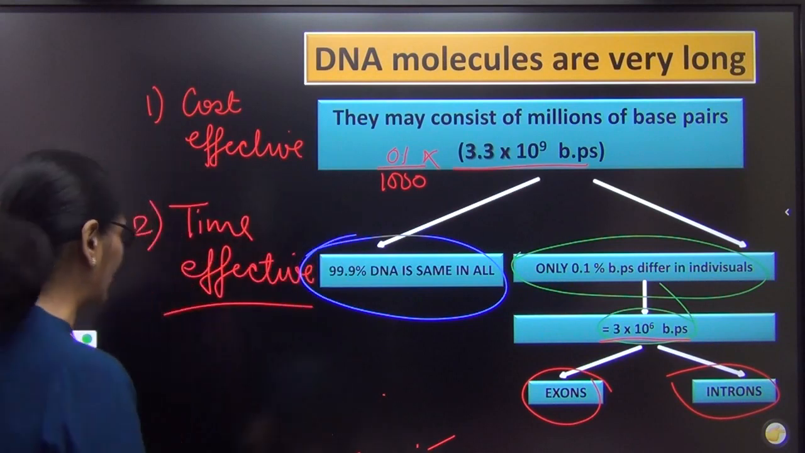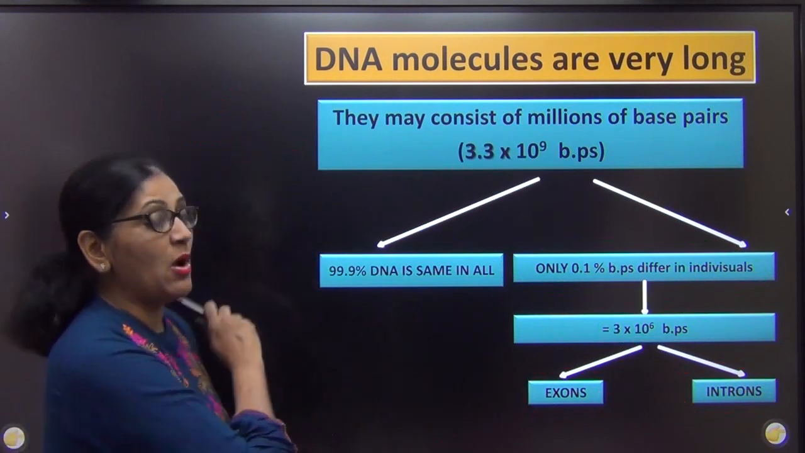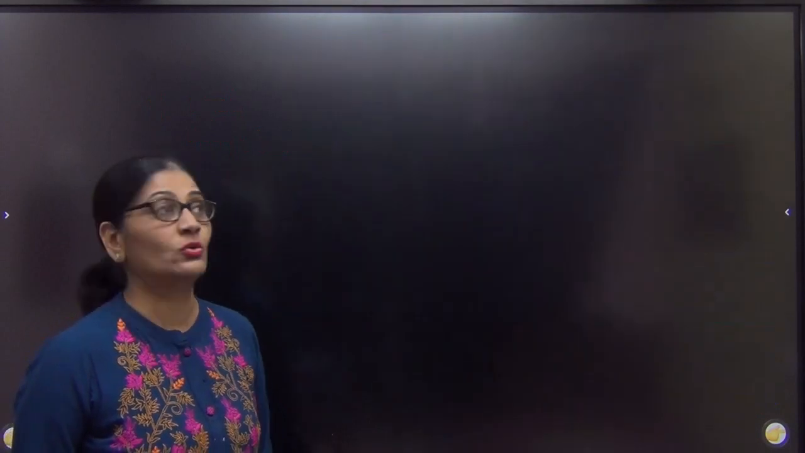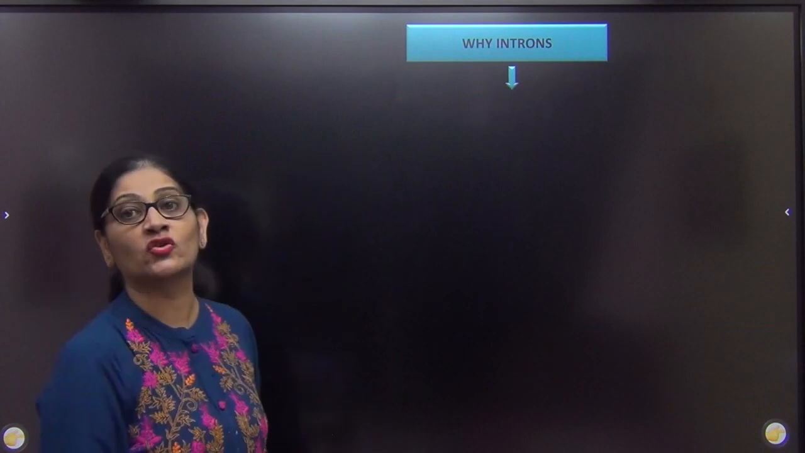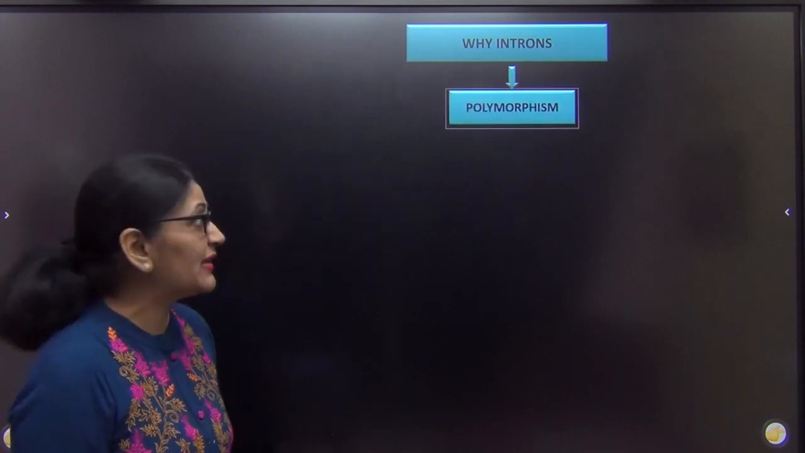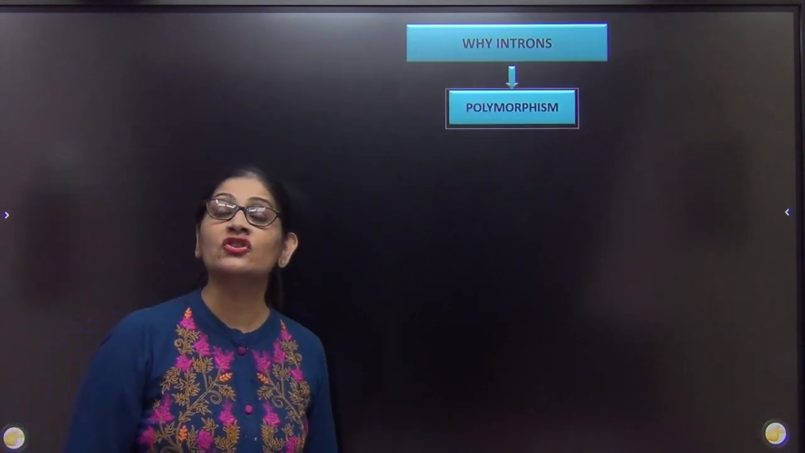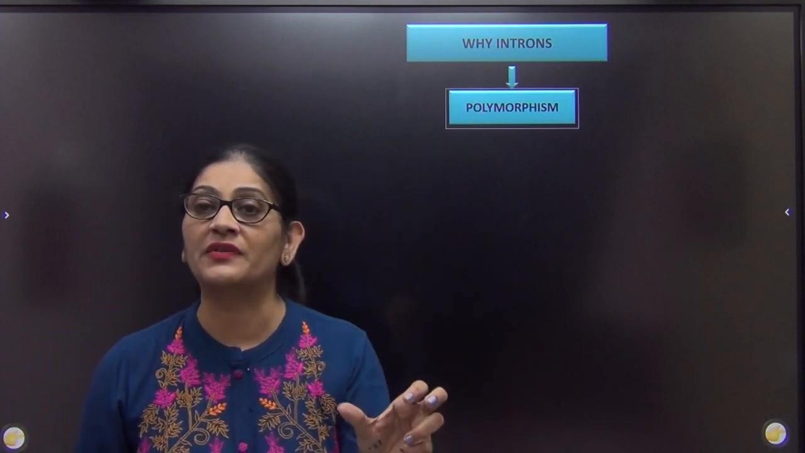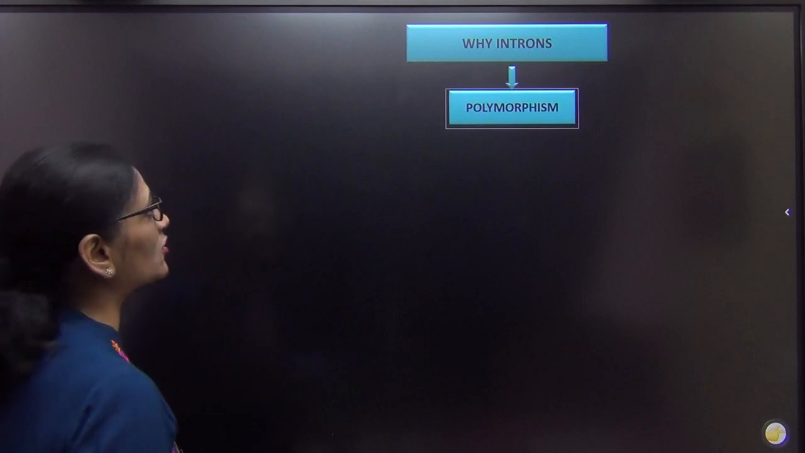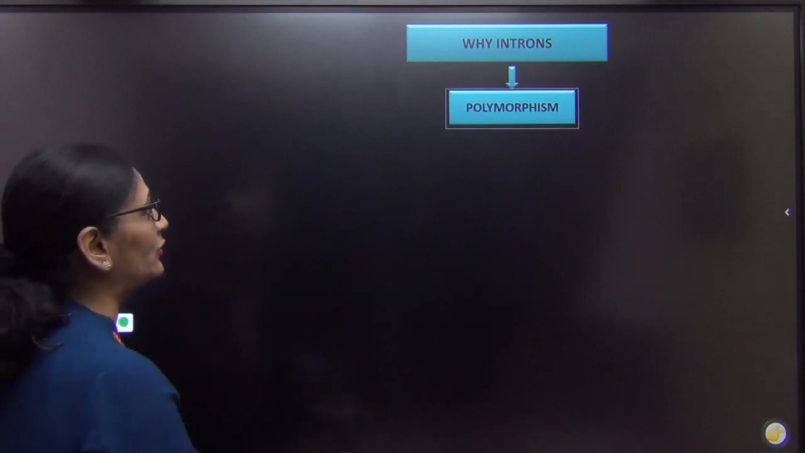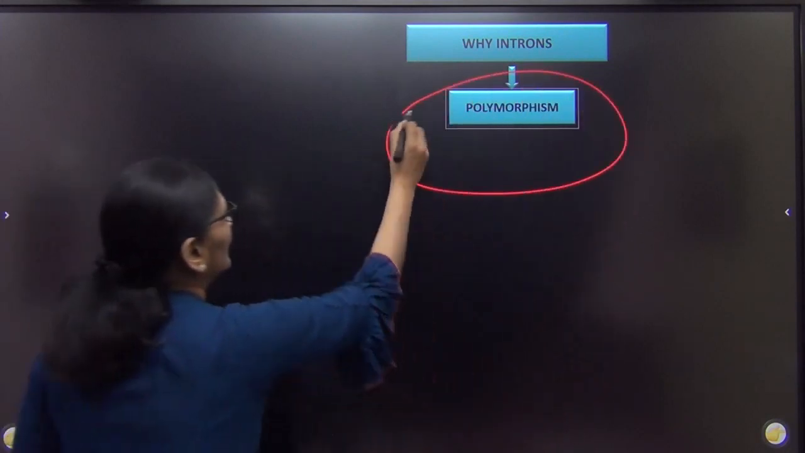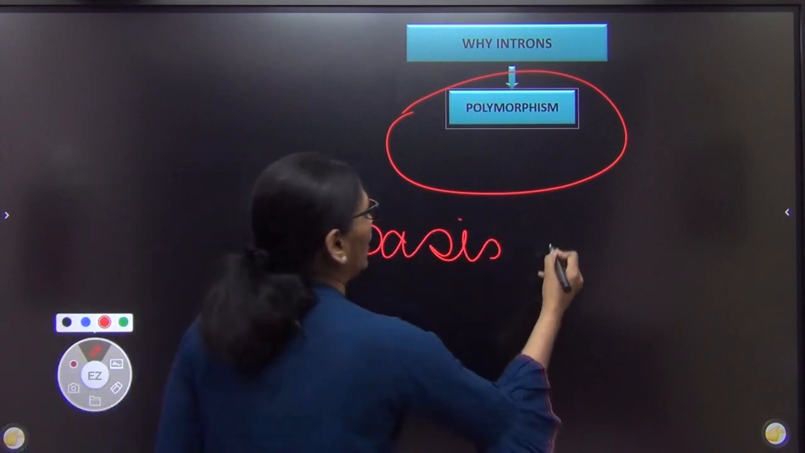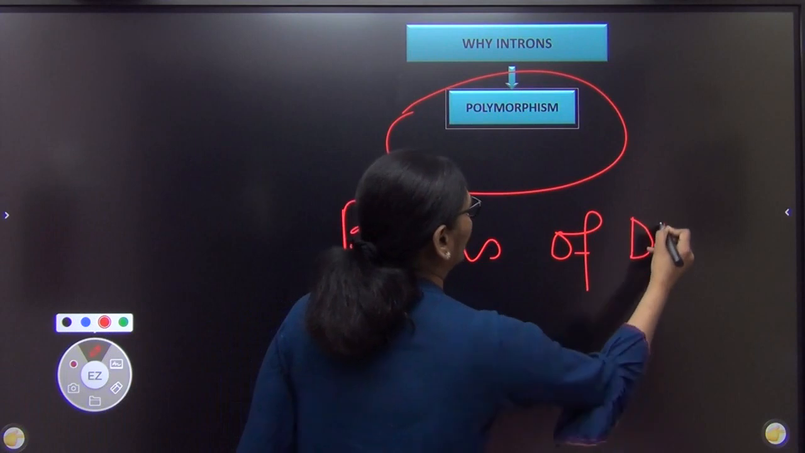Now the next question that will immediately come to, ma'am, why introns? And that is very interesting, which I want you to understand. Why introns? That is the question. This is because introns show a phenomenon called polymorphism, the basis of fingerprinting. Let me tell you, the biggest basis of DNA fingerprinting